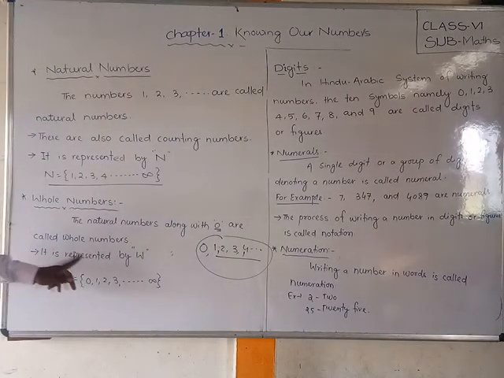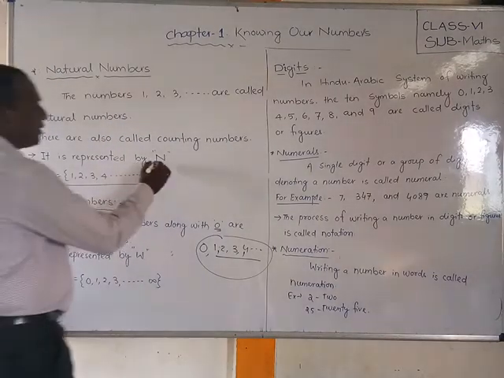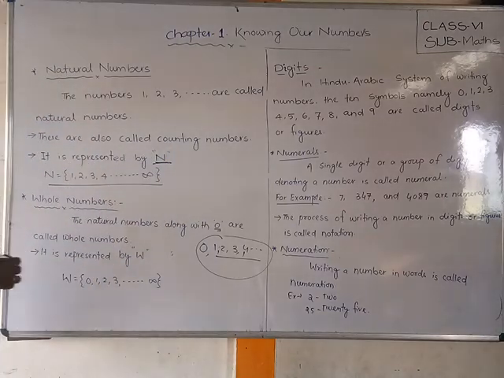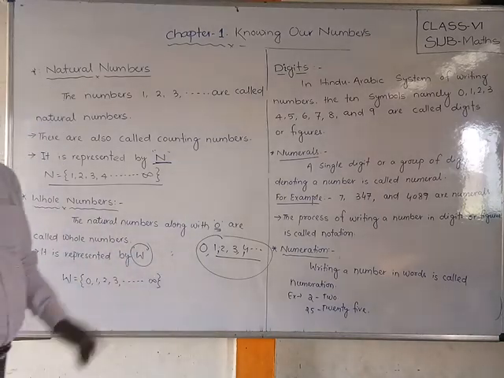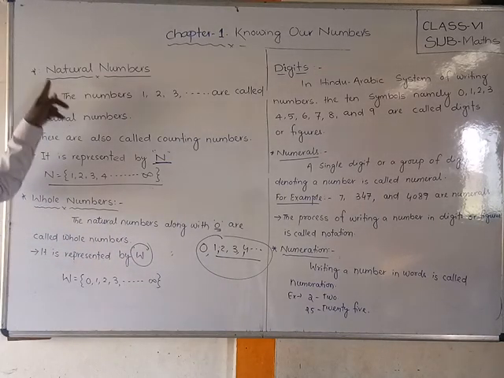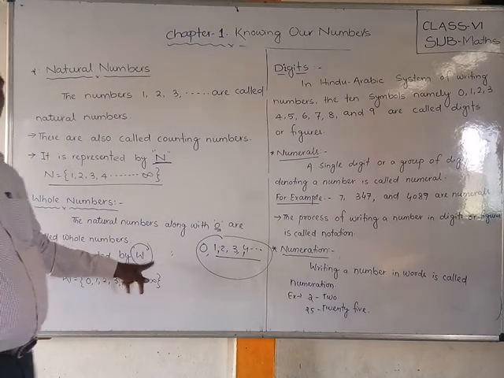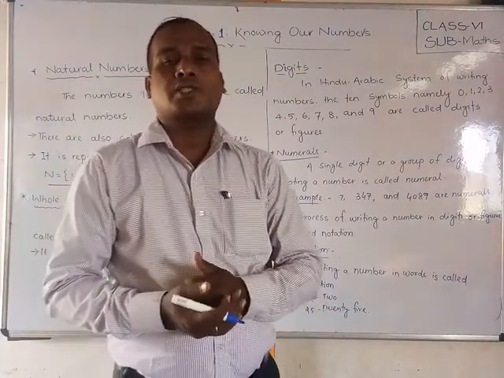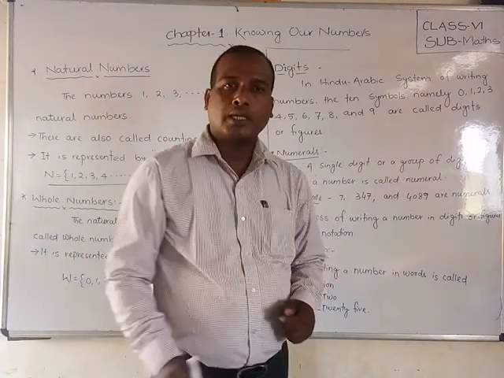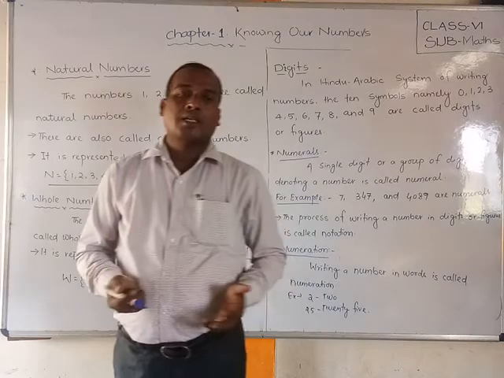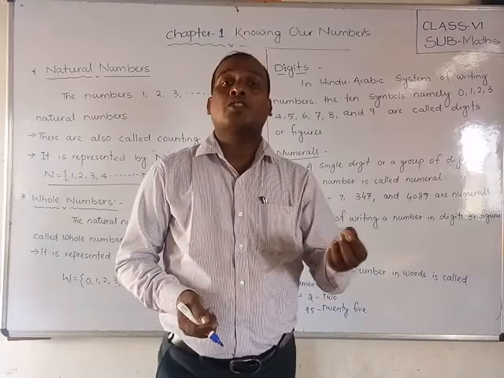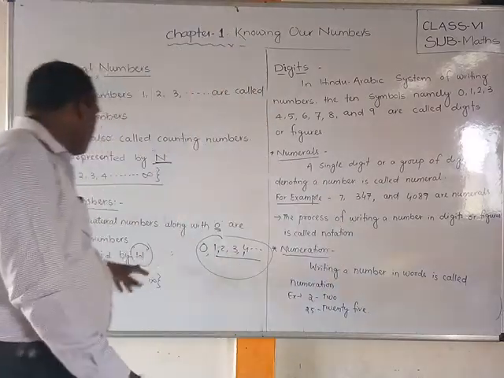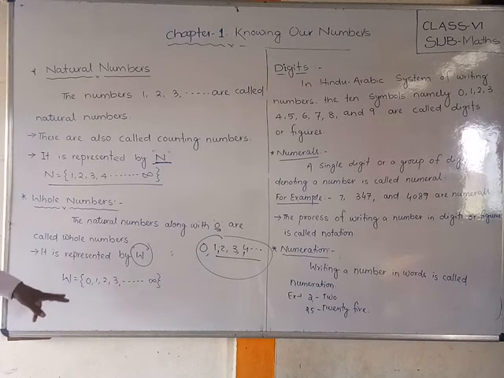It is represented by W. Like natural numbers are represented by capital N, whole numbers are represented by W. W stands for whole, N stands for natural. In mathematics it will be represented symbolically by W, in short. Like in science, chemical symbols: potassium K, sodium Na, magnesium Mg. Same like that, in mathematics, whole numbers are symbolically W. W is equal to, written as a set, {0, 1, 2, 3, ...}.